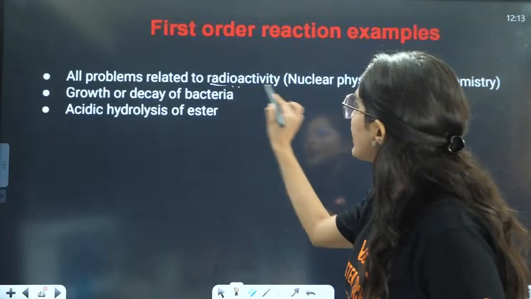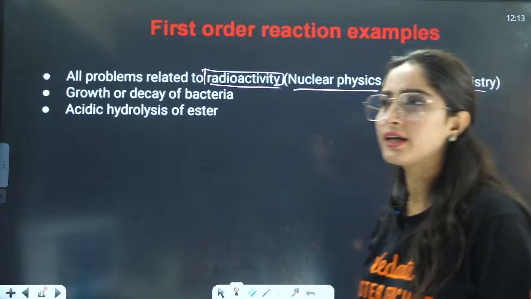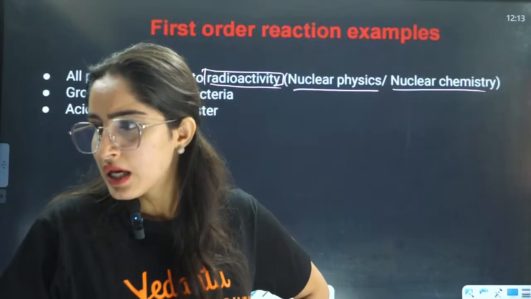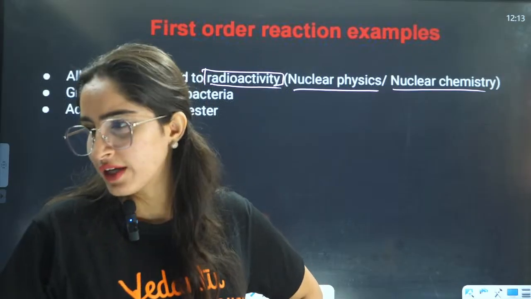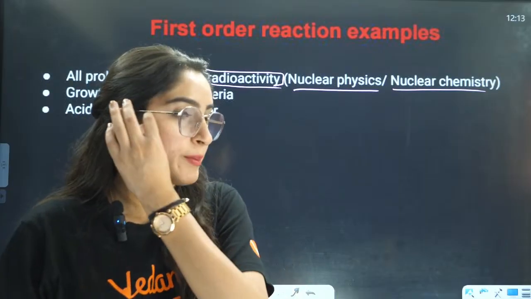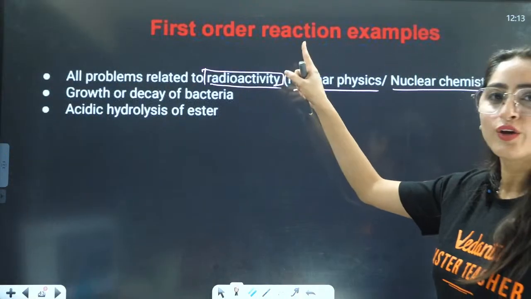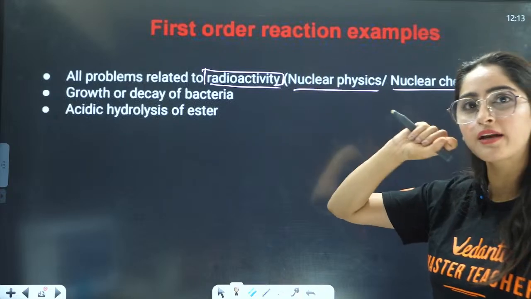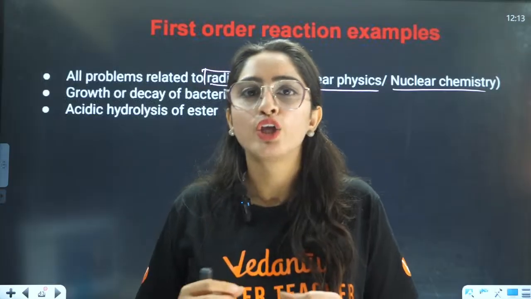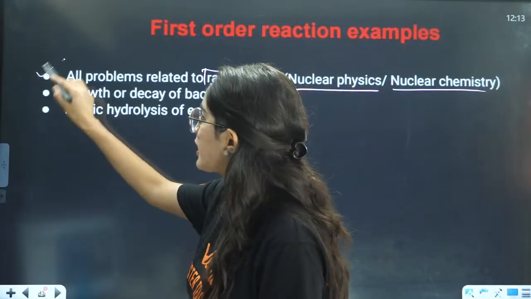First is in the radioactive decays, you can see nuclear physics or nuclear chemistry, right? I think you have done nuclear physics, right? Nuclear chemistry though is not in your syllabus, but nuclear physics you have done, is it? Sir was telling me that you guys have done nuclear physics, something alpha, beta particles, right? So in that case, you use first order reaction. You must have understood that there you use first order reactions only. Whenever you have nuclear decay, nuclear fission, fusions, in that case, you use first order reaction, because these are first order reactions only.